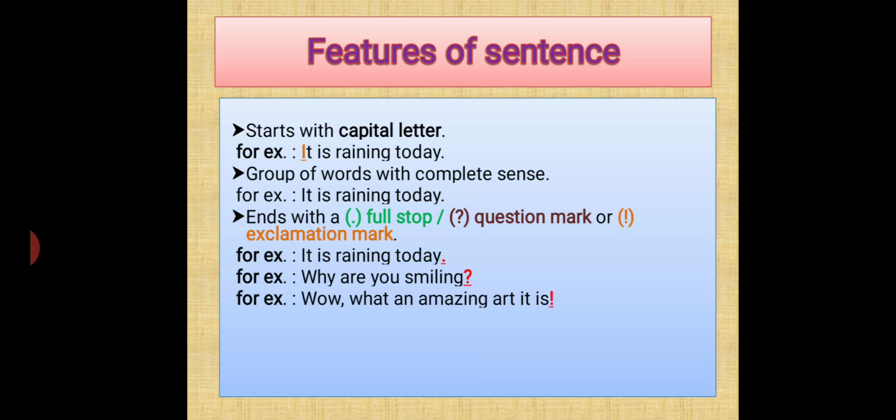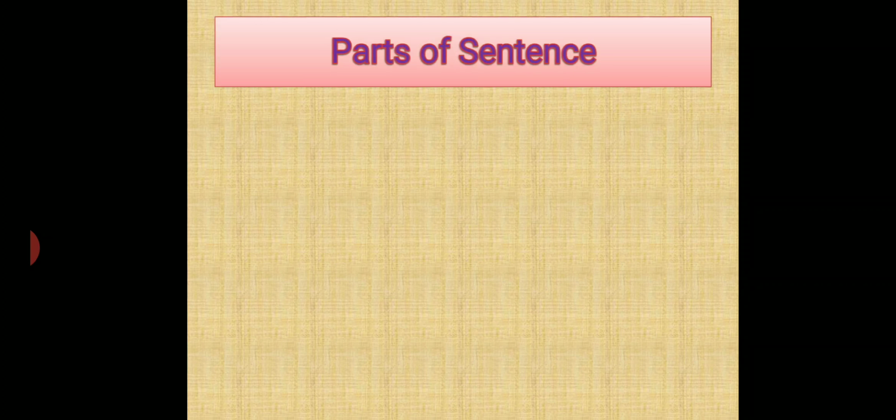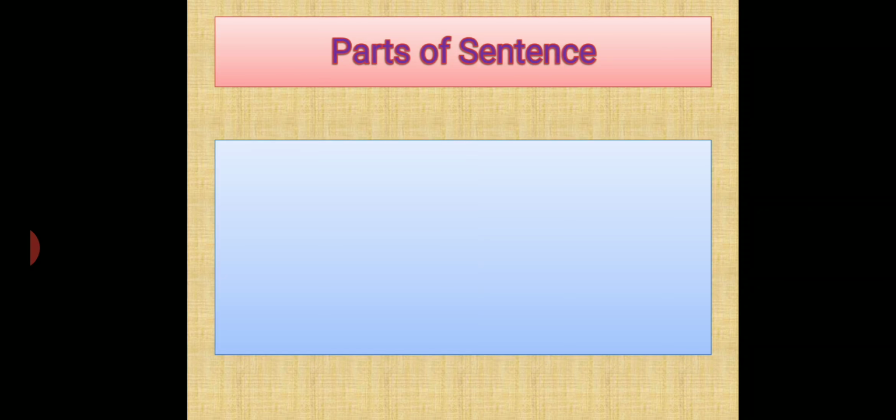Children, in the later part of the sentence chapter, we will study when and how we are going to use these types of marks, where we will use a full stop, where we will use a question mark, and where we are going to use an exclamation mark when we will study different types of sentences. Okay. Now, moving ahead towards the parts of sentences. It has two parts, subject and predicate.